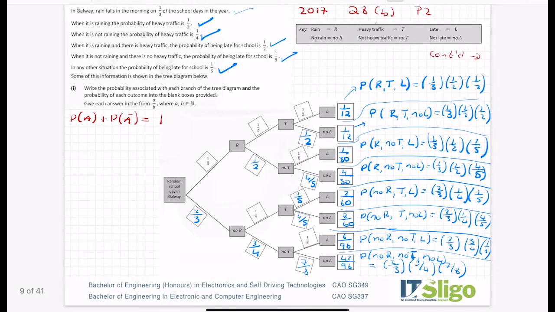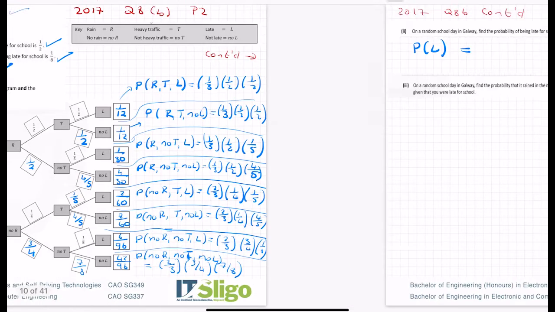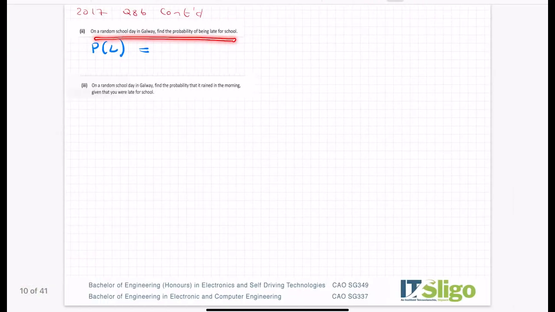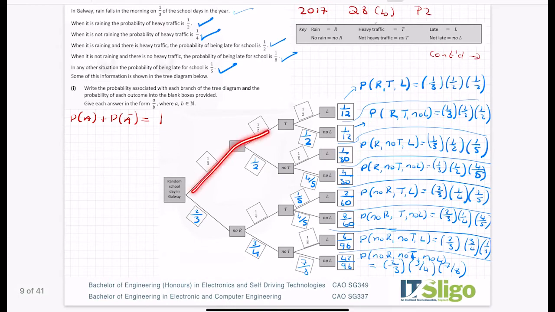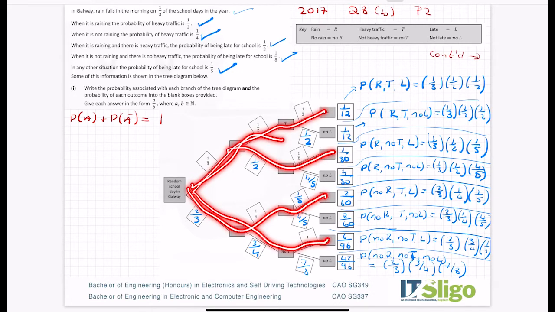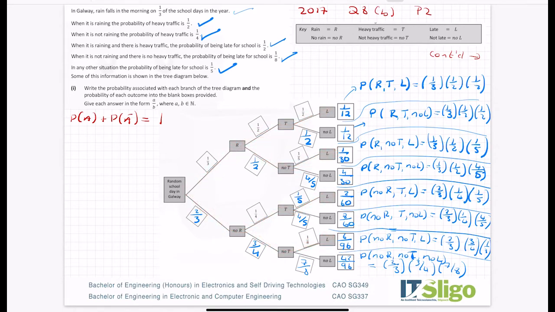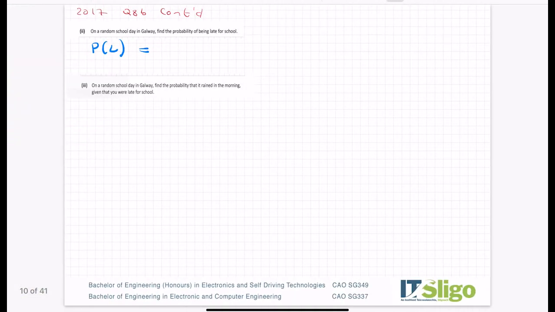So you are okay if you meet this condition if you're on this path, or this path, or this path, or this path. And that keyword "or" that I'm using means I add all the associated probabilities with these paths, because any of those 4 meets the condition of being late.